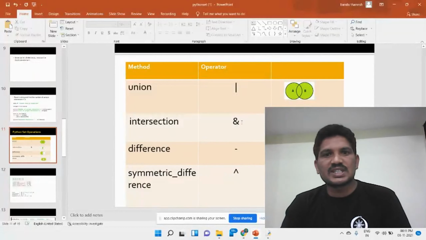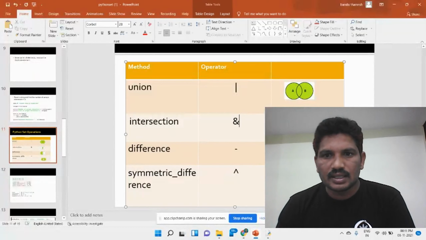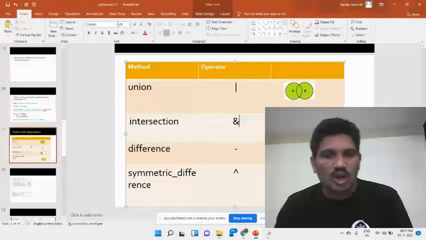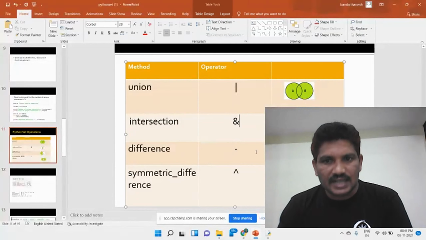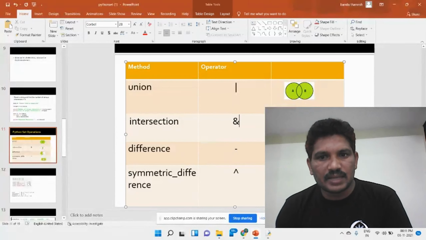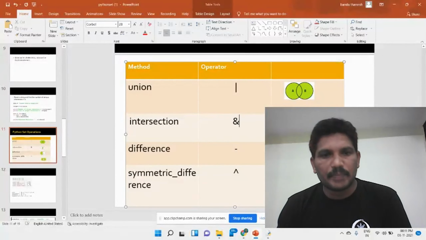Then intersection. For the intersection, we will use this AND operator, because the common elements will be considered from set A and set B. You see this diagram. Then difference. You can select the elements in A, not in B. That is called the difference.